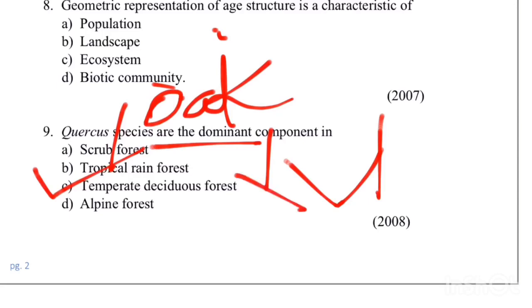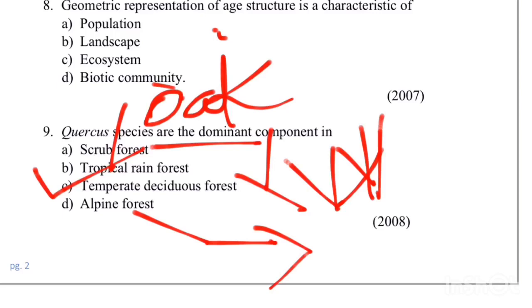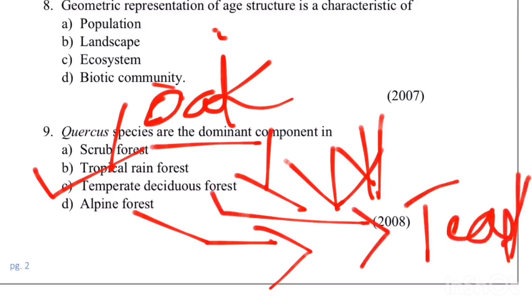So here the type of trees will be neem. Example is neem type. In alpine forest you can name Christmas trees. In tropical rainforest this is oak. In deciduous forest we can name teak as an example, where they shed their leaves during summer season.